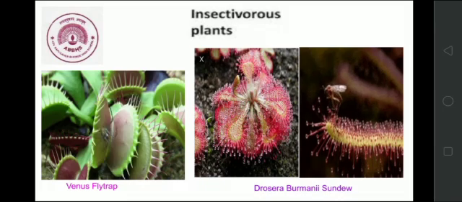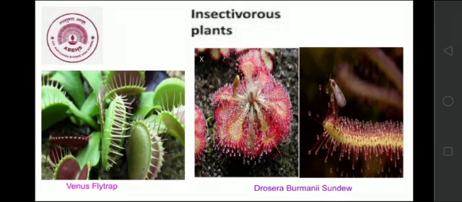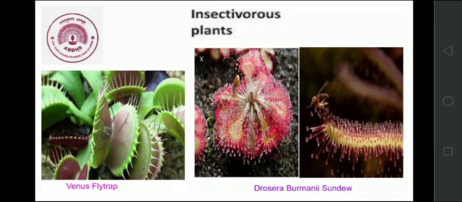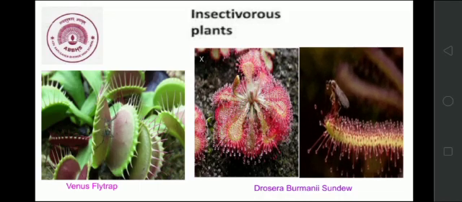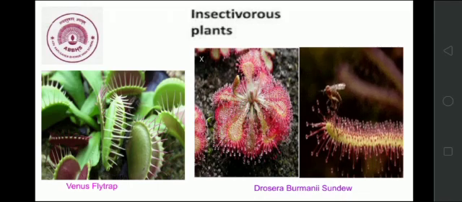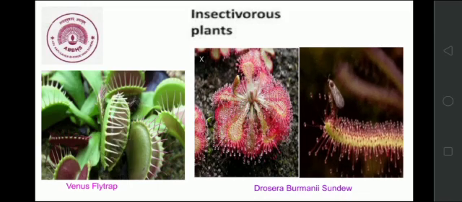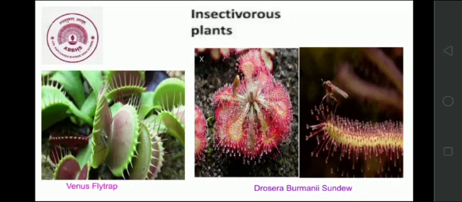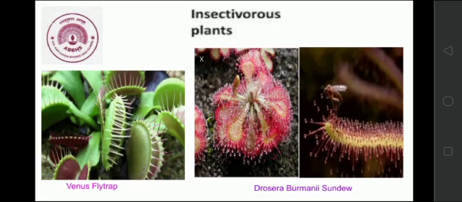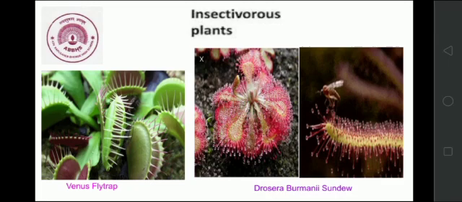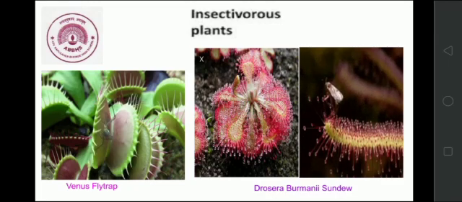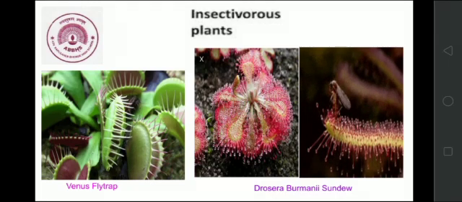Drosera burmanni, named after the scientist who identified it, is coated with a sticky substance called mucilage. When an insect lands on the plant, it sticks to it. After a while, the plant will curl around it and digest it. Venus flytrap.